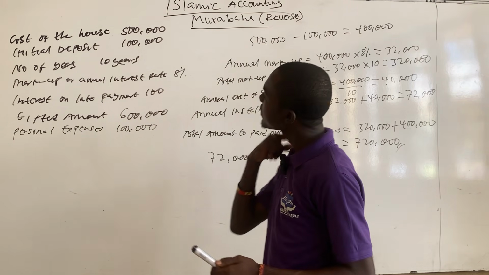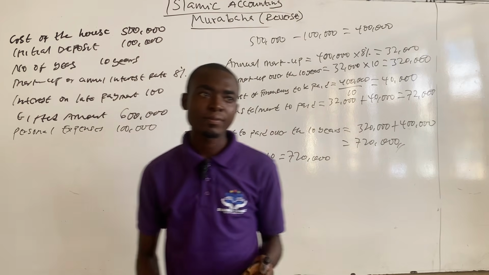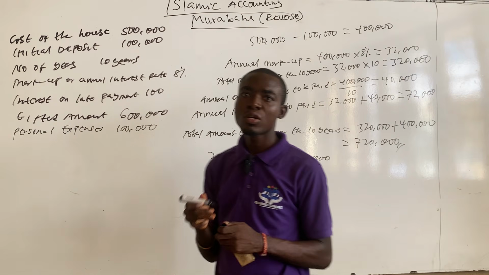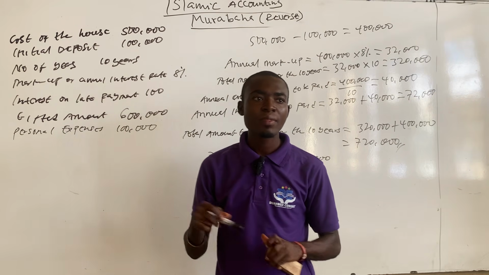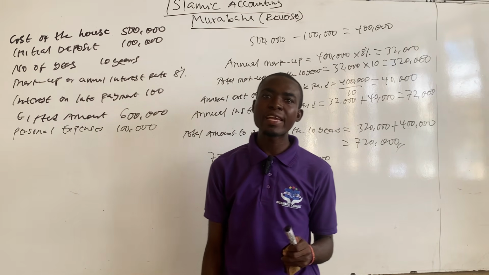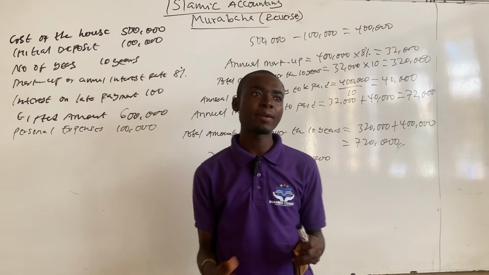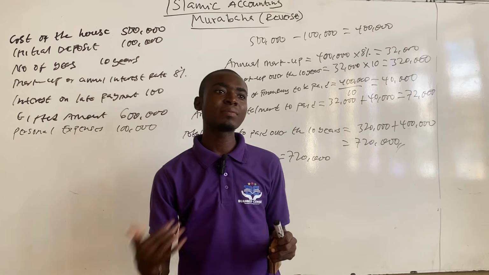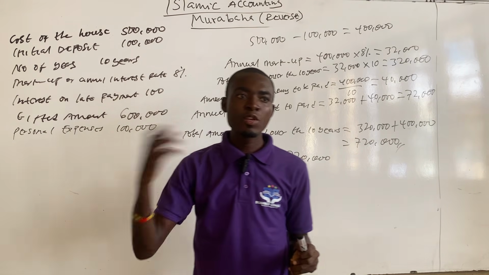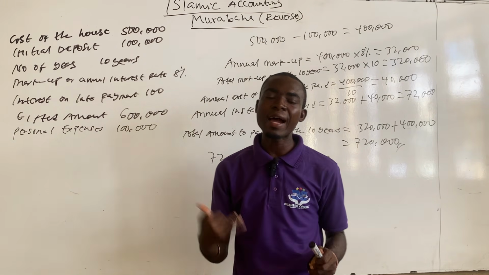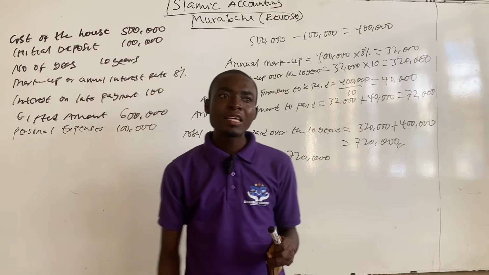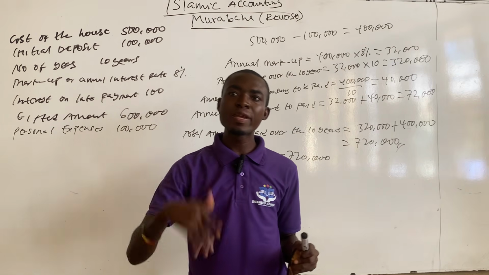Okay, so from the question, Imam Ghazali was gifted an amount of 600,000 at the end of 4 years. So he intended to redeem the Murabaha finance at the end of the 4th year. Although he was given 10 years to repay the cost of finance, since the Chief Imam gifted him the 600,000, he had enough money to redeem the loan at the end of the 4th year.